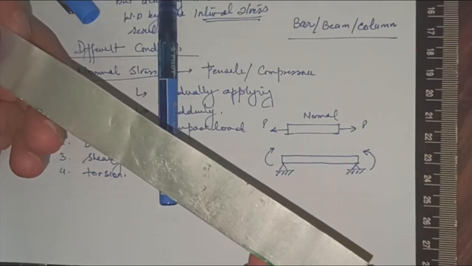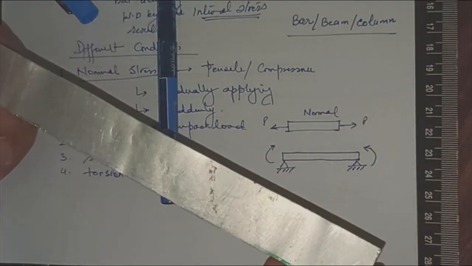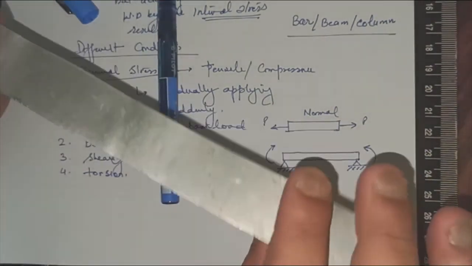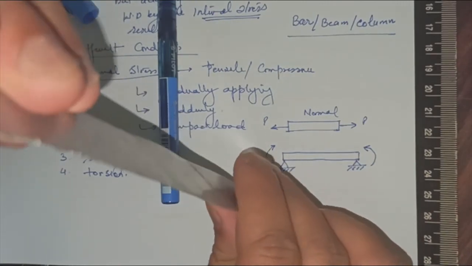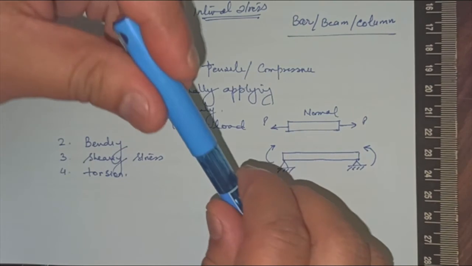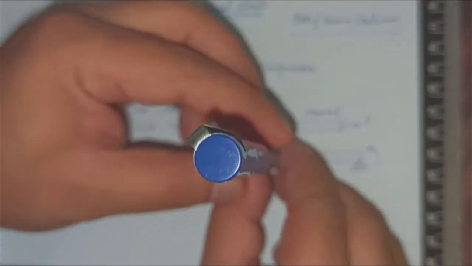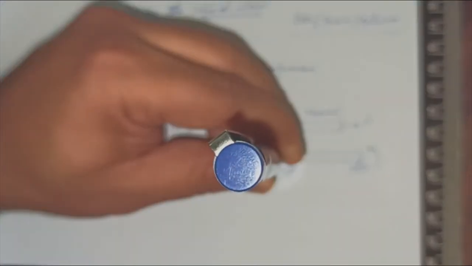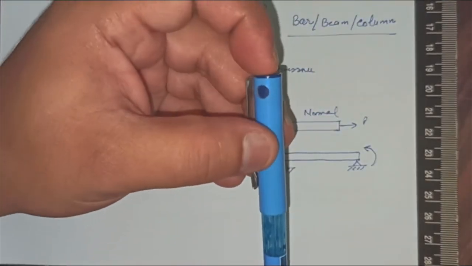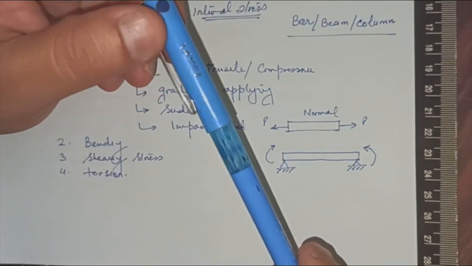If I am bending it, it becomes a beam. And if I am loading it in a compression mode, let's say this is the same beam, a bit longer, and I keep it like this and apply a load on the top, then this becomes a column.